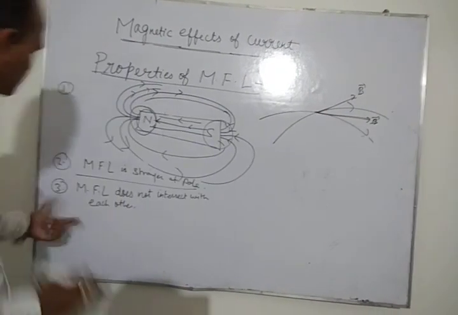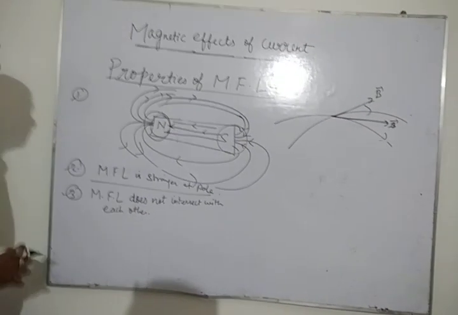Okay, so this is the third property of magnetic field line.